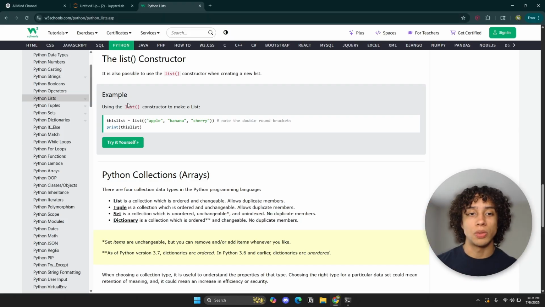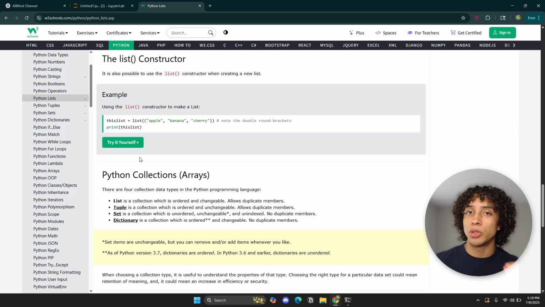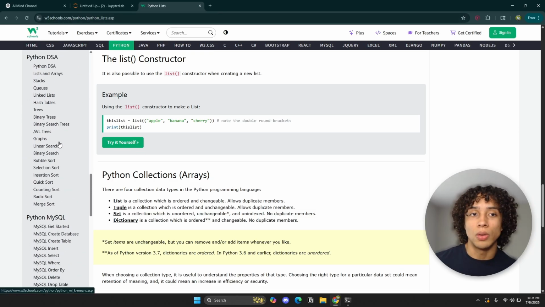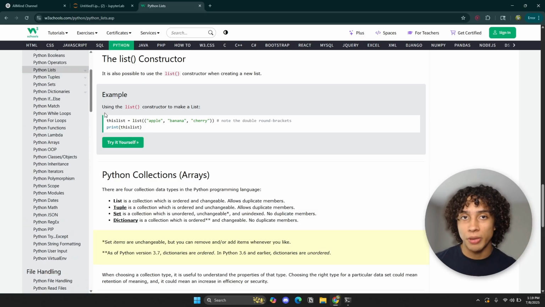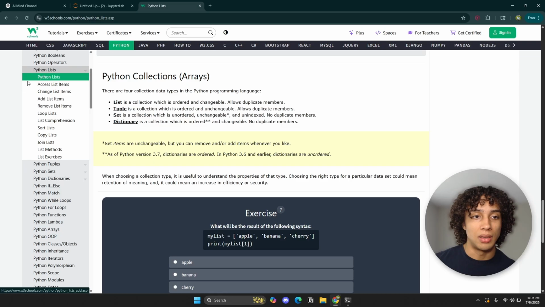But that's about it. What I want you guys to do is go to this website right here, w3schools.com, and practice. There's a lot that we didn't cover because Python is infinite. There's so many things in Python. You don't have to go over everything. Don't go into that mindset that you need to learn everything. Just practice. Go to lists, Python lists, and practice every single exercise in the list area. So practice accessing list items.